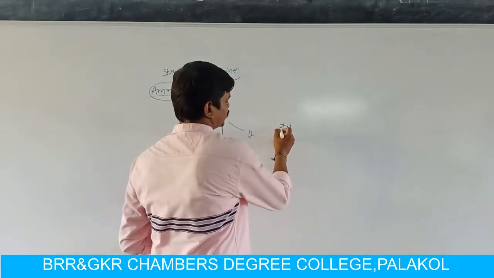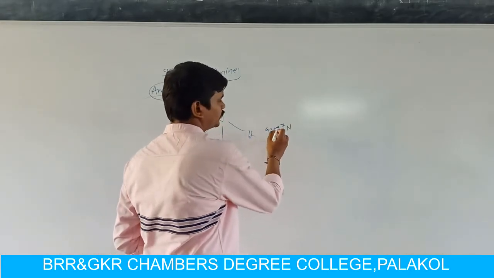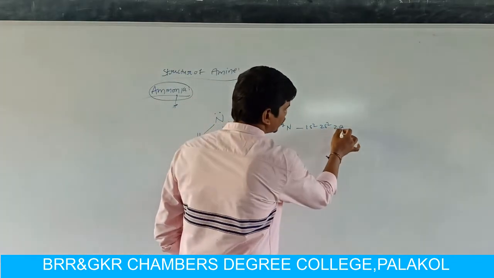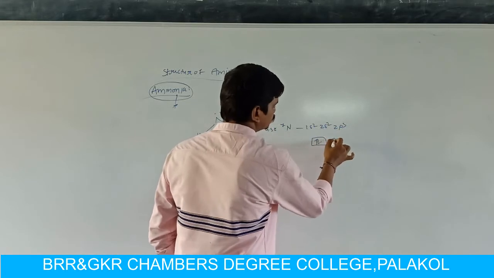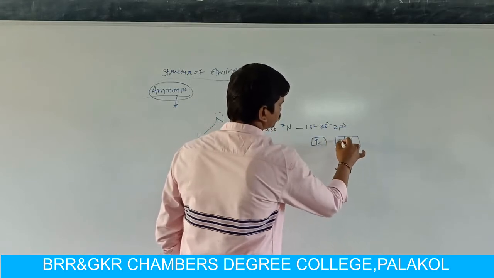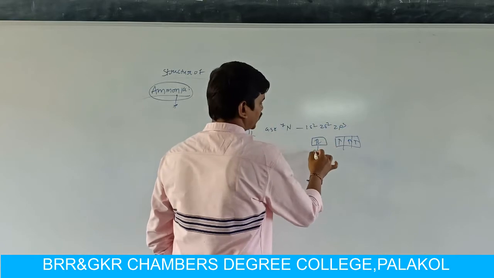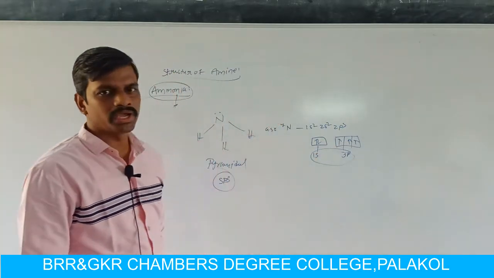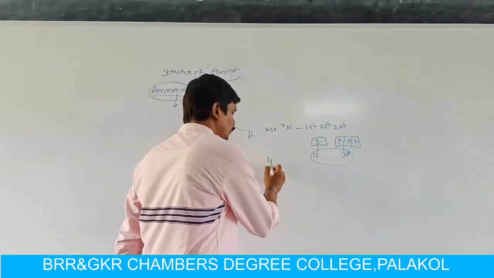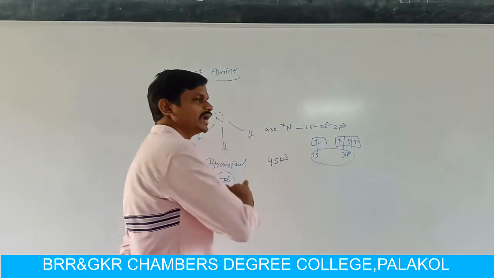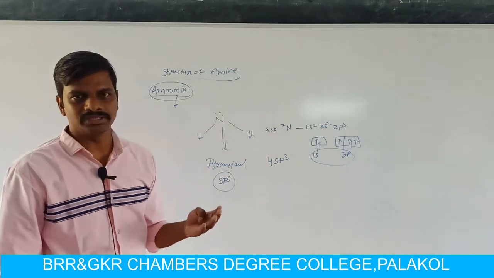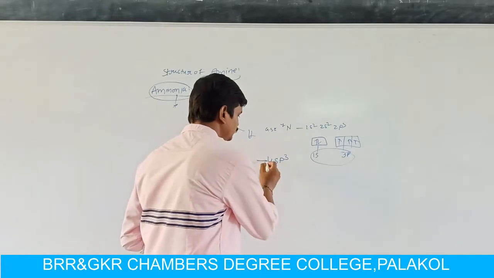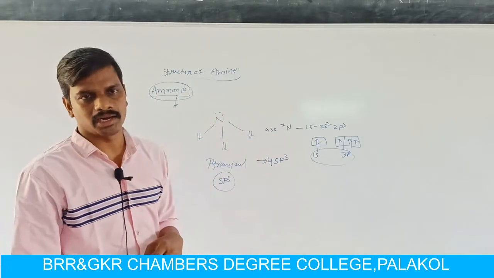The ground state electronic configuration of nitrogen is 1s2, 2s2, 2p3. Here one s orbital and three p orbitals are mixed together to produce four sp3 hybridized orbitals.